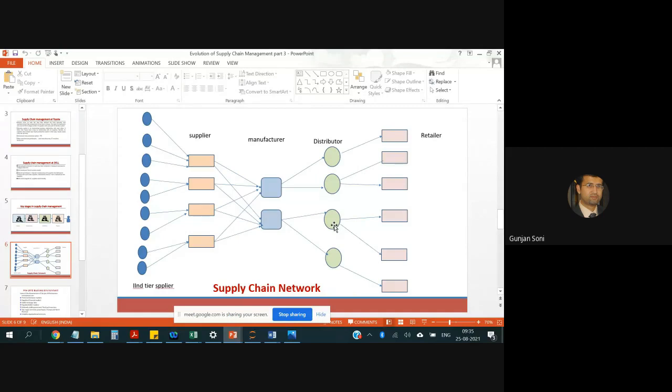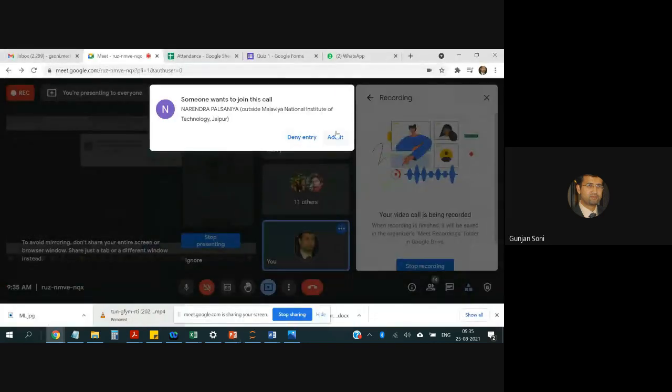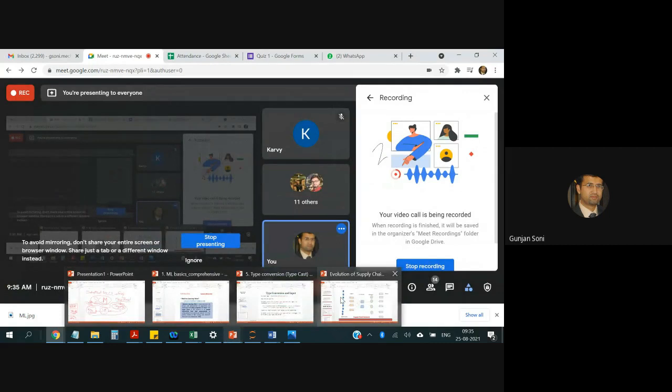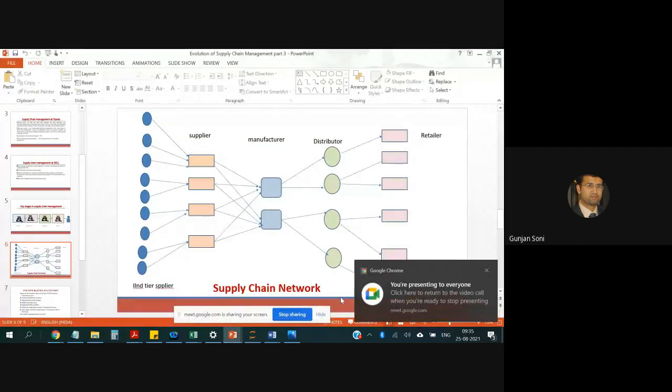When we go from left to right, we say this is downstream, and when we move from the consumer towards the supplier or second tier supplier, we say it is upstream. So there are some introductions which I have to do over here. Some basic terminology we'll try to understand.